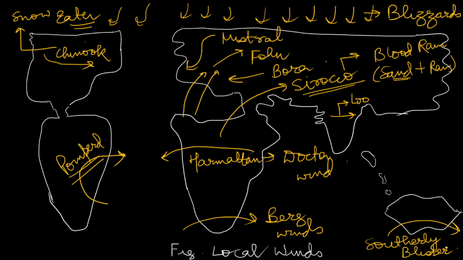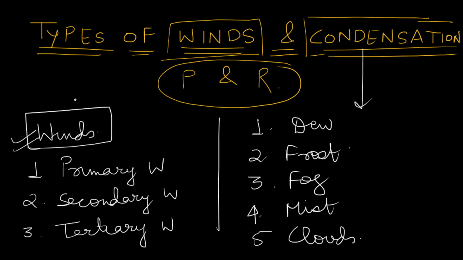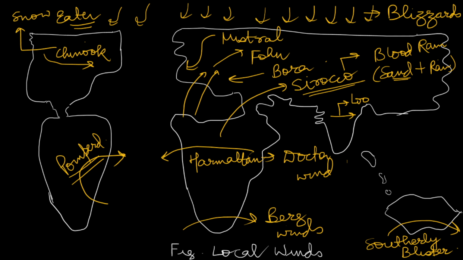So this is it, and we have completed the winds part, types of winds. I think we should take types of condensation tomorrow, because the video will become too long, and we have 5 types of condensation, so it will take some time. So we will finish types of wind today, and we will take up types of condensation in the next video, that is tomorrow. I hope you understand all the types of wind we explained here. We have understood through the maps all the important local winds, and it is important.